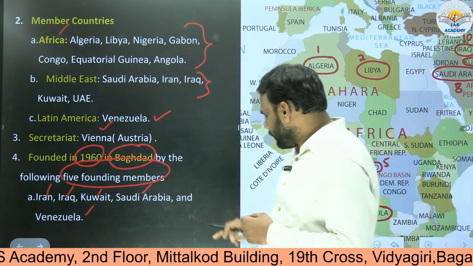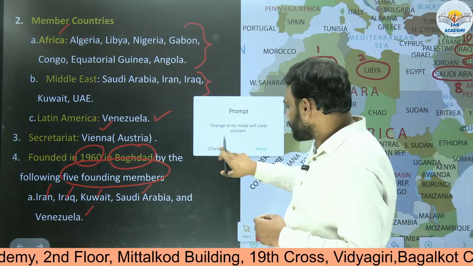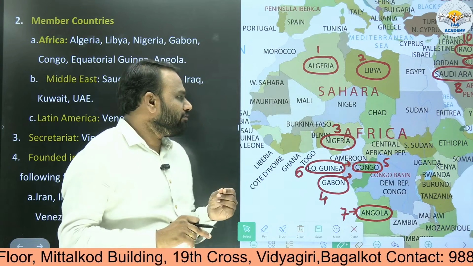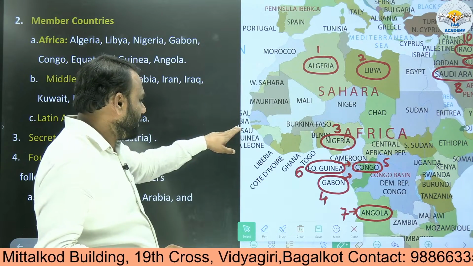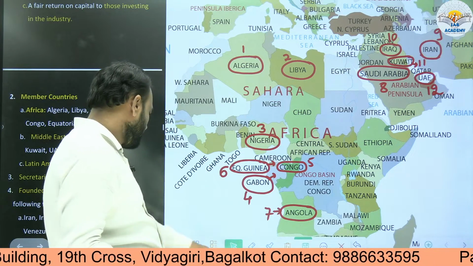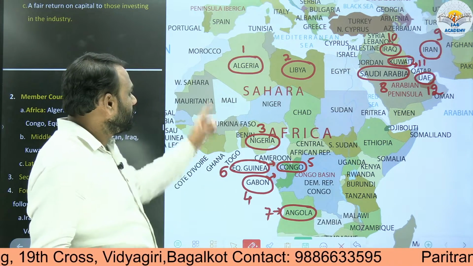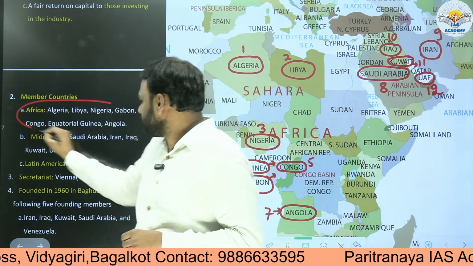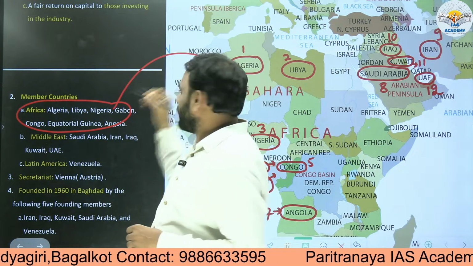Now, from the exam point of view, they especially focus on the members of OPEC. So that's why it would be better if we are able to locate the members on the map. So let us try to locate them. Okay, so here Algeria, and all these countries in Africa are represented like this.